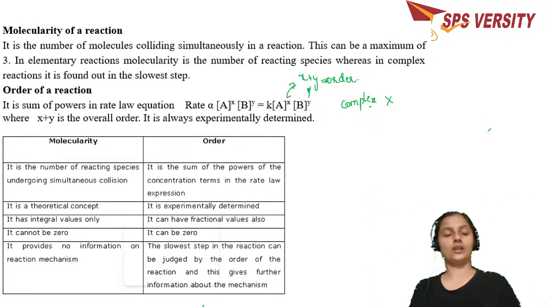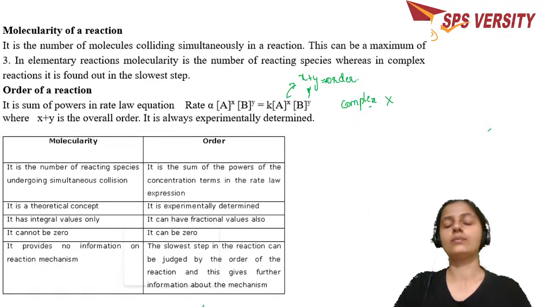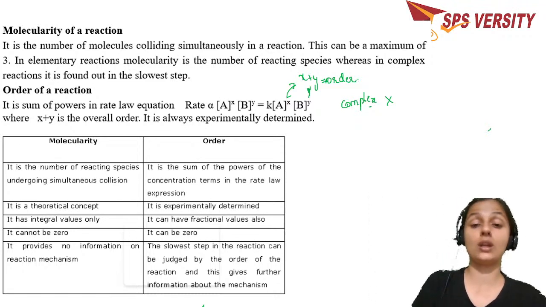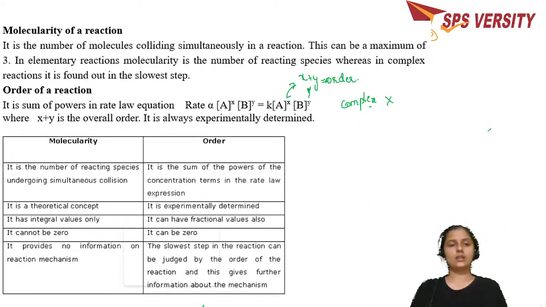Now we have some differences between the molecularity and the order of any reaction. Molecularity refers to the number of reactant molecules which undergo the collision. So if you have any reaction, how many reactant molecules are going to collide? That's called molecularity. Whereas the order is the sum of the powers of the concentration terms in the rate law expression. So here we define the terms molecularity and order as the first difference. The second one: molecularity is a theoretical concept where you take the balanced reaction and say these many reactant molecules are going to collide.